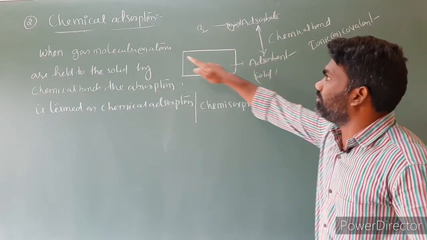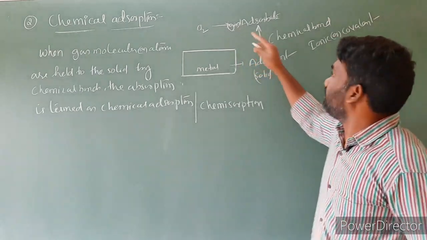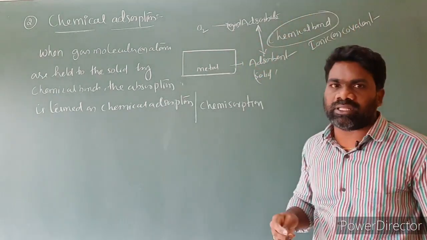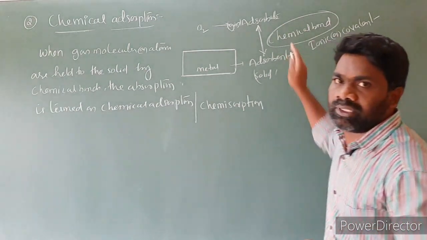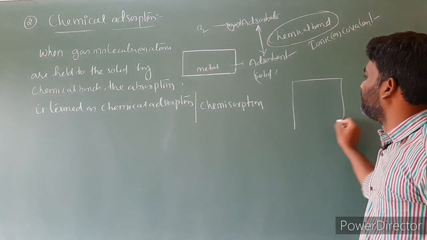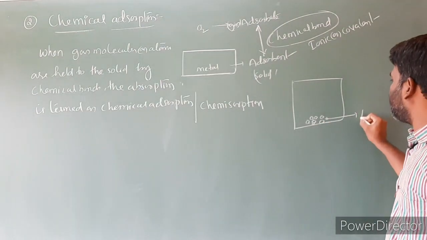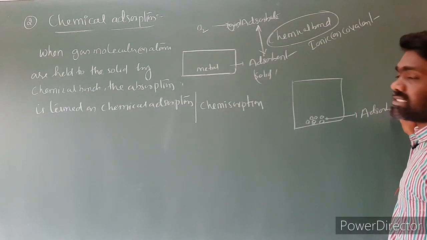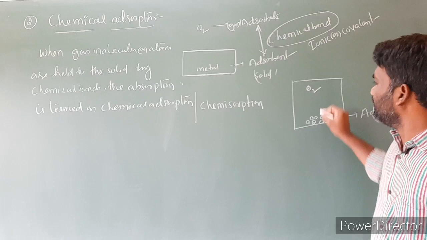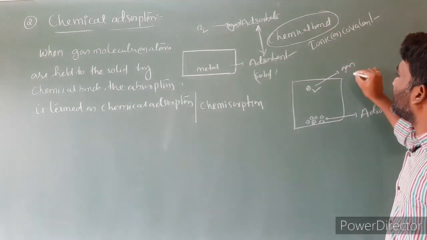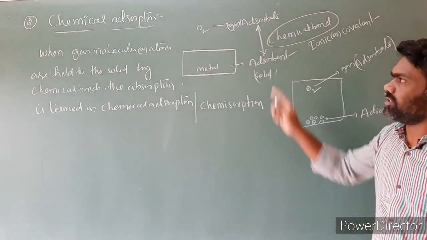Another important point: what is the main difference between chemical adsorption and physical adsorption, that is physisorption? In the case of chemisorption, there is a formation of a chemical bond between the adsorbent and adsorbate. In the case of physisorption, what we learned is we took a closed container, in that we took charcoal, which is the adsorbent, and we took a gas, suppose O2 gas. This gas is the adsorbate.